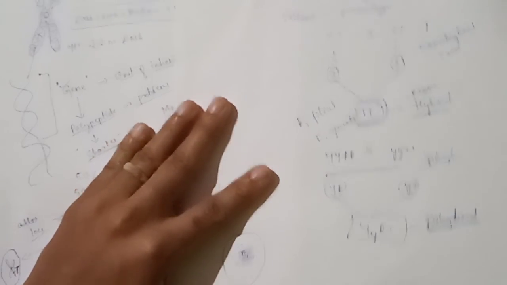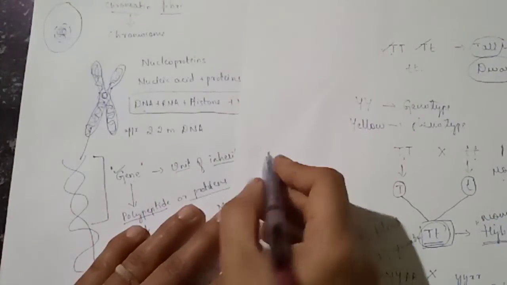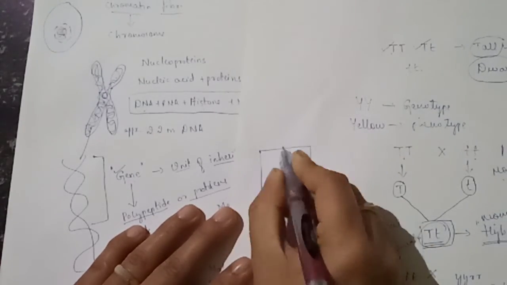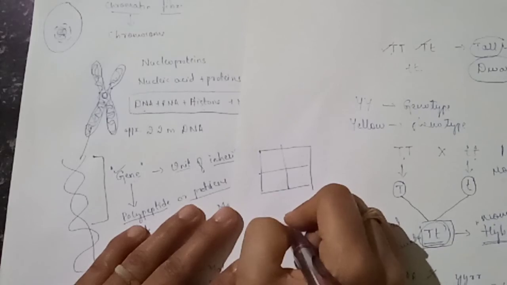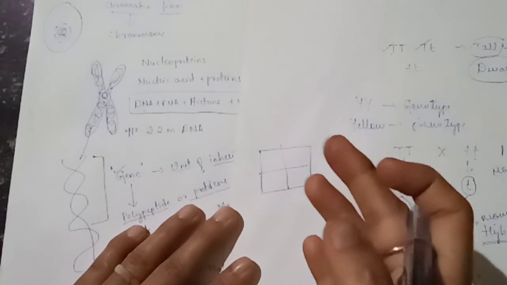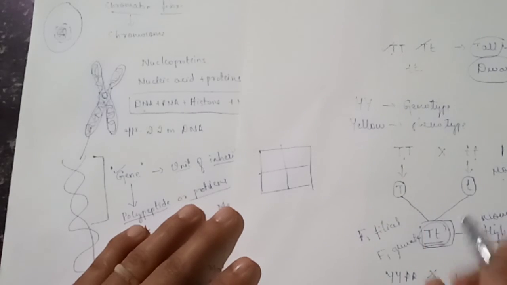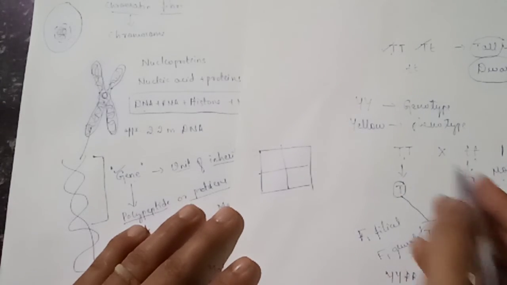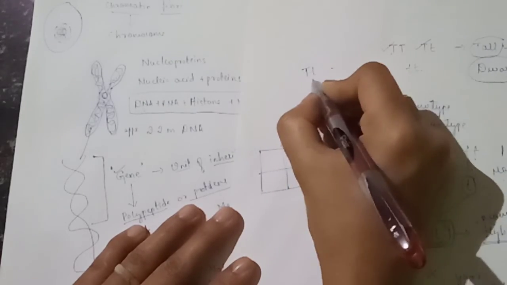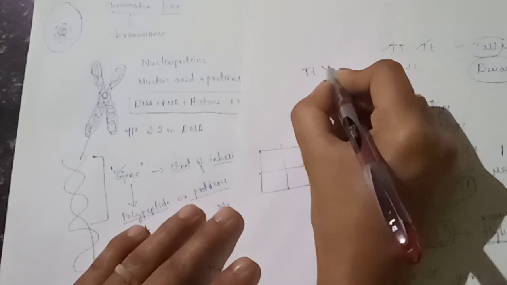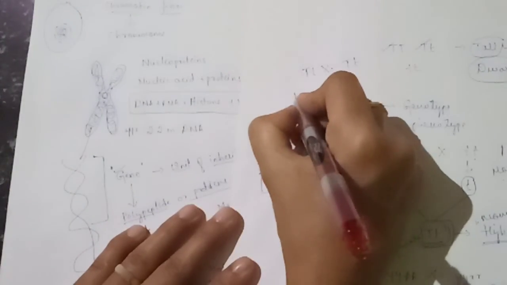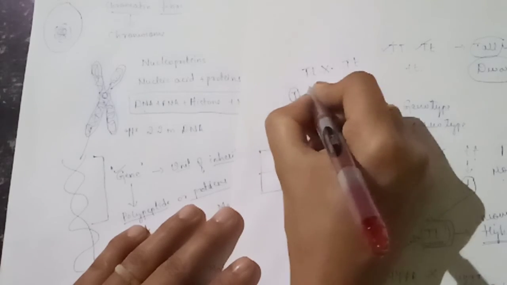Understood? Next is the Punnett square. A Punnett square is a graphical representation to calculate all probable genotypes of an organism in a genetic cross. Consider a cross between capital T small t, a heterozygous tall, and another heterozygous tall plant. Each produces two types of gamete, capital T and small t.